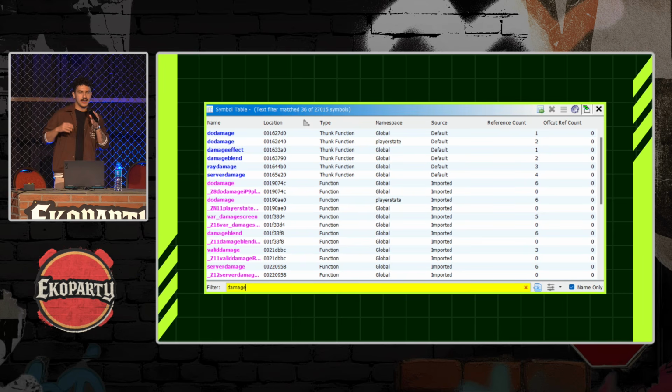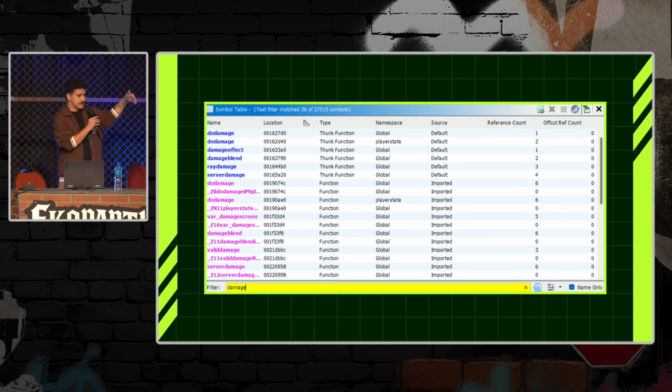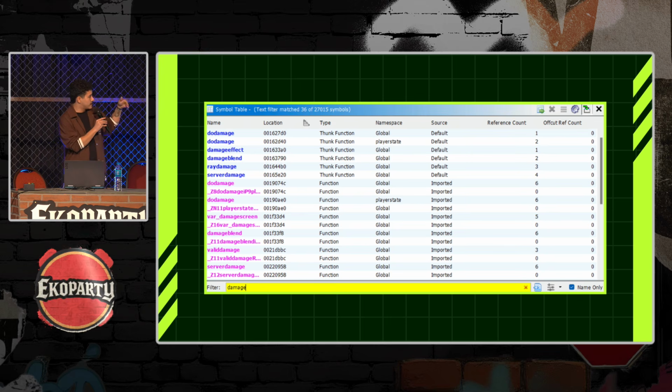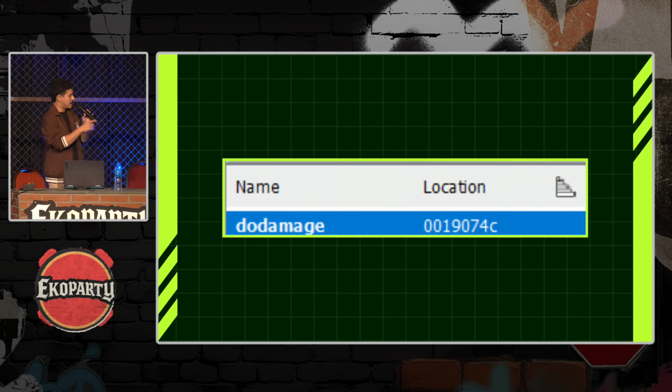As I said, the game engine used to develop Saltcube is a very simple game engine. As it is very simple, it keeps all the function names in the code, the debug symbols, so it's very easy to detect the named functions. I started to do some research and decided to go through some damage functions. We can see here a lot of do damage functions. I found this one in this location, do damage. So let's see what it does.